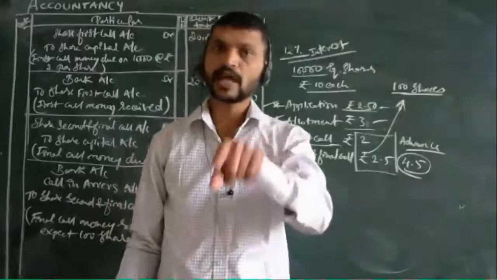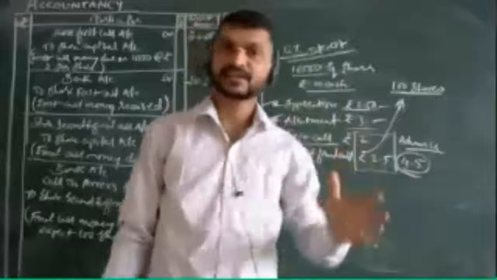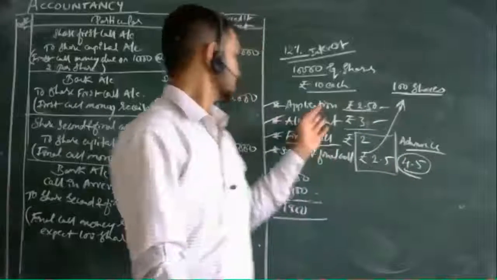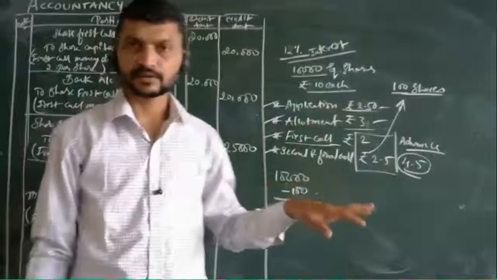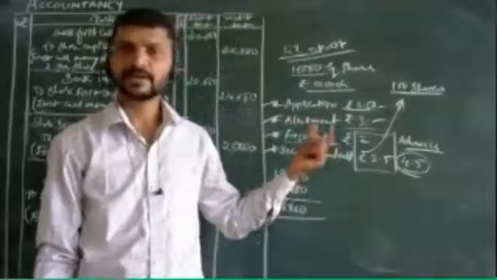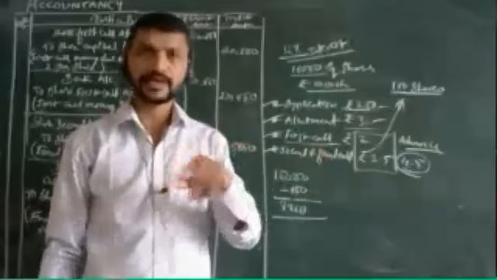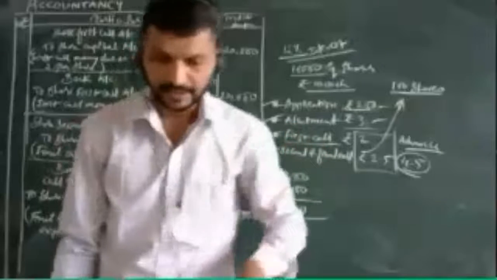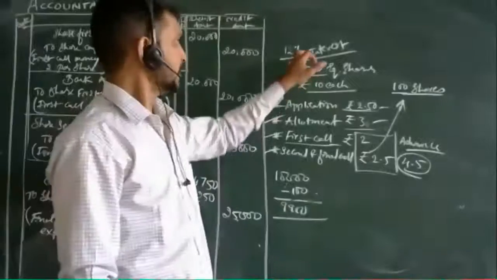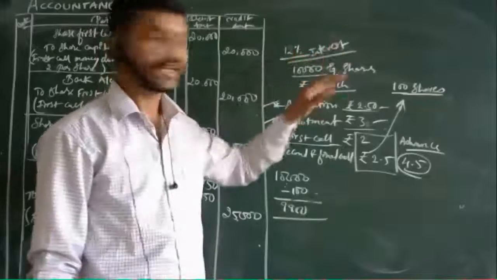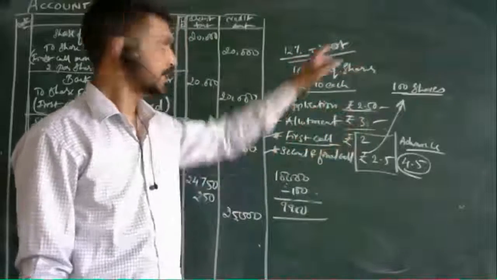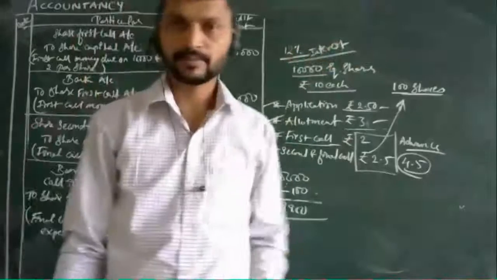It is your liability. In advance you are investing in that company before they are calling any of the first call or second calls. If you are paying them in advance, that will be the liability in your name in that company. That is the thing. So here you may get the interest, not exceeding, मतलब 12% से ज्यादा इंटरेस्ट नहीं पे कर सकते, लेकिन 12% तक they may pay for you.